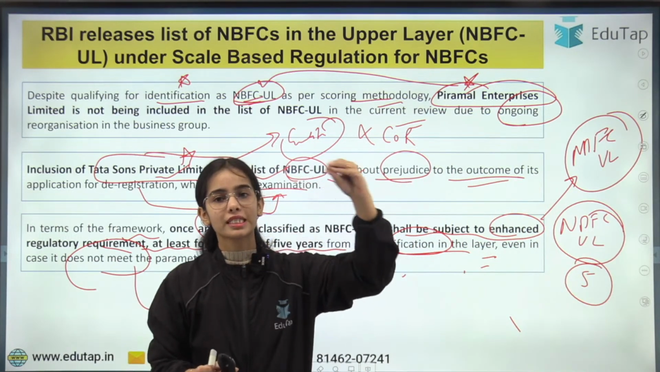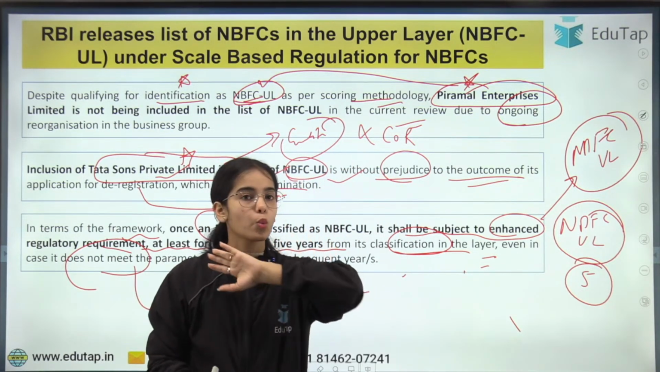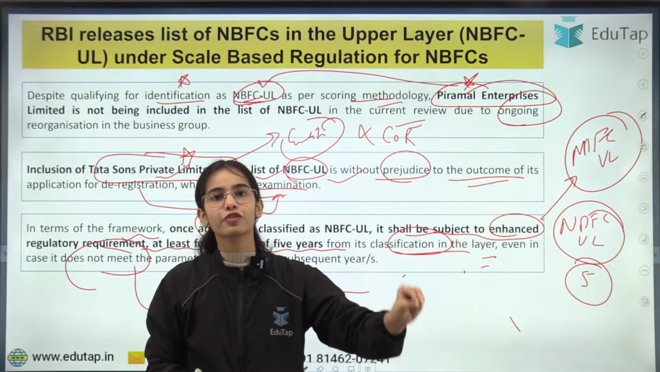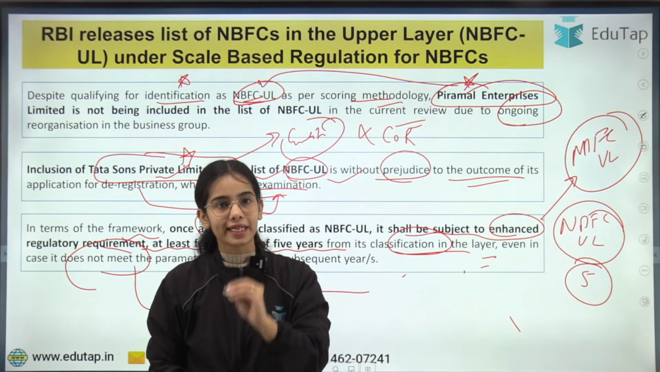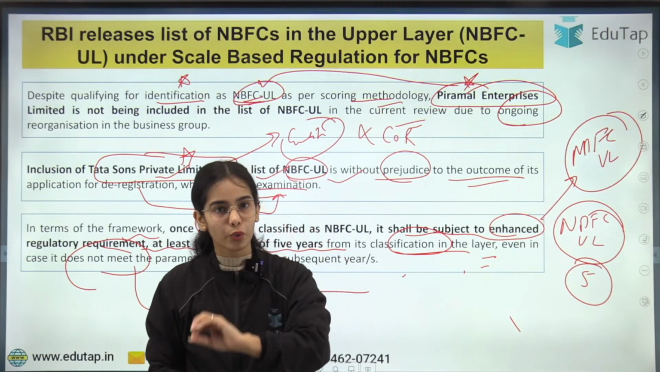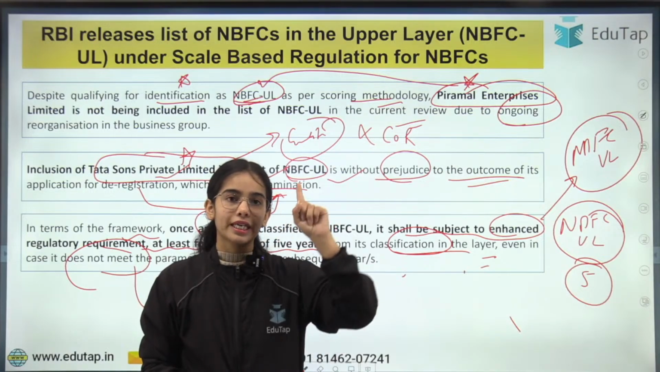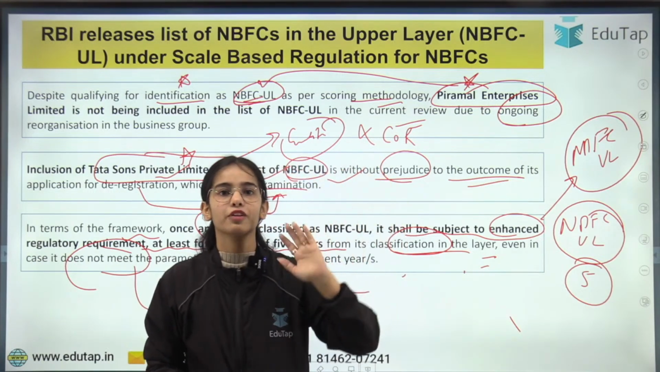So once the NBFC is kept in the upper layer, it will be kept in the upper layer for 5 years, whatever the case may be. Even if the NBFC is following the guidelines of the RBI, even if it is not meeting the parameters, once the NBFC is selected in the upper layer, it will be kept in the upper layer for 5 years.